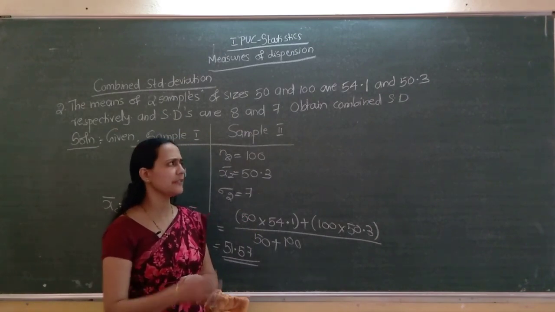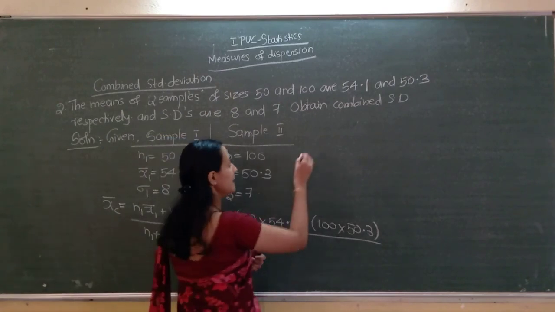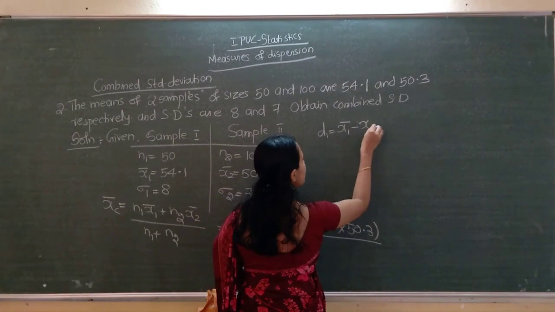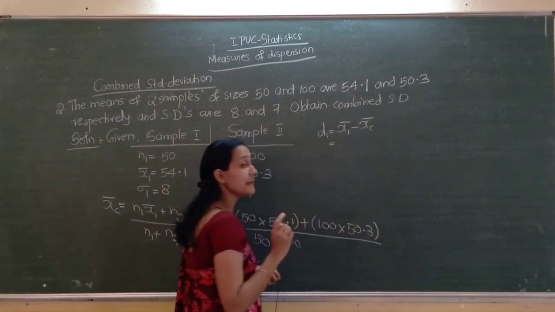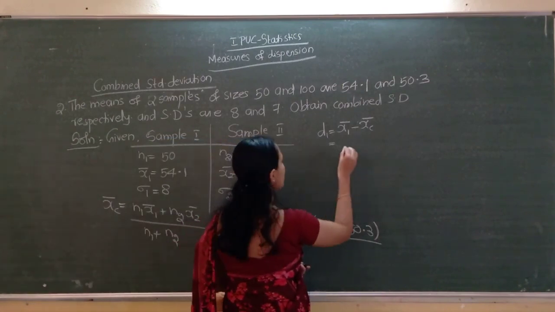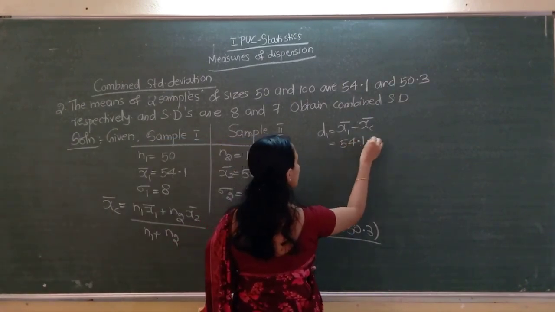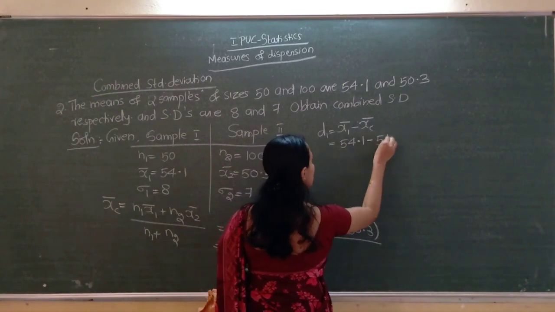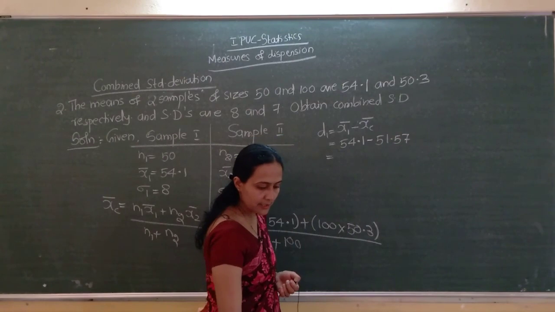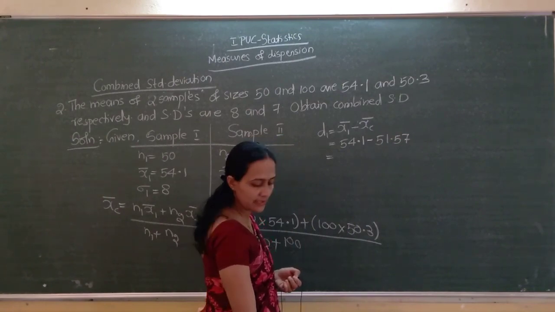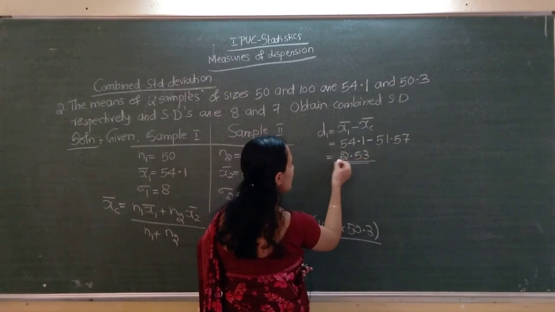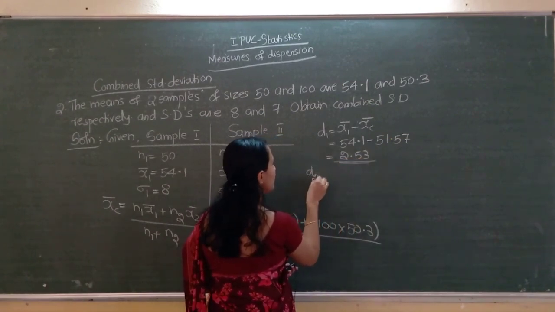D1 and D2. After that we will do it directly. D1 equals x1 bar minus xc bar. x1 bar means the arithmetic mean of the first sample, which is 54.1, minus 51.57. You will get 2.53. Then we have to find D1 square.